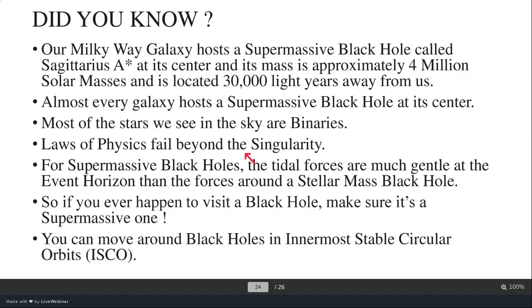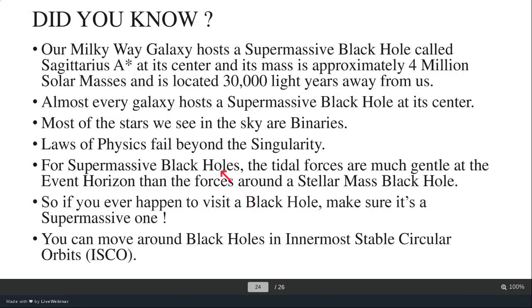Most of the stars we see in the sky are binaries. Normally we see one star and we think that it is only a star in the sky, but sometimes there are two stars and we don't see the other one. This was the case in Cygnus X-1. The scientists could see the star, but they could not see the black hole. The black hole was emitting a large amount of X-rays. So using X-ray astronomy, Paul Murdin and Louise Webster were able to detect the black hole. Otherwise, we could not see it with optical telescopes.